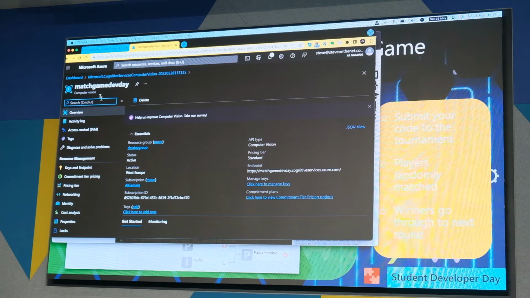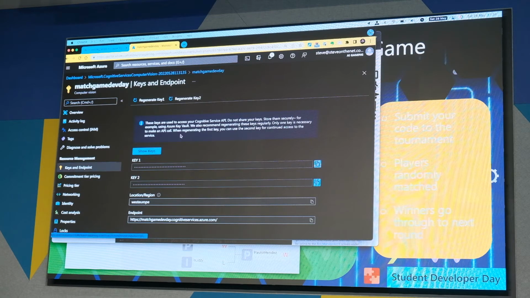So this is the resource we've created. I called it Match Game Dev Day. These are the details about it. We need to get the keys that give us access to this service. So on this left-hand side, there's an option to show the keys. And then here we are.